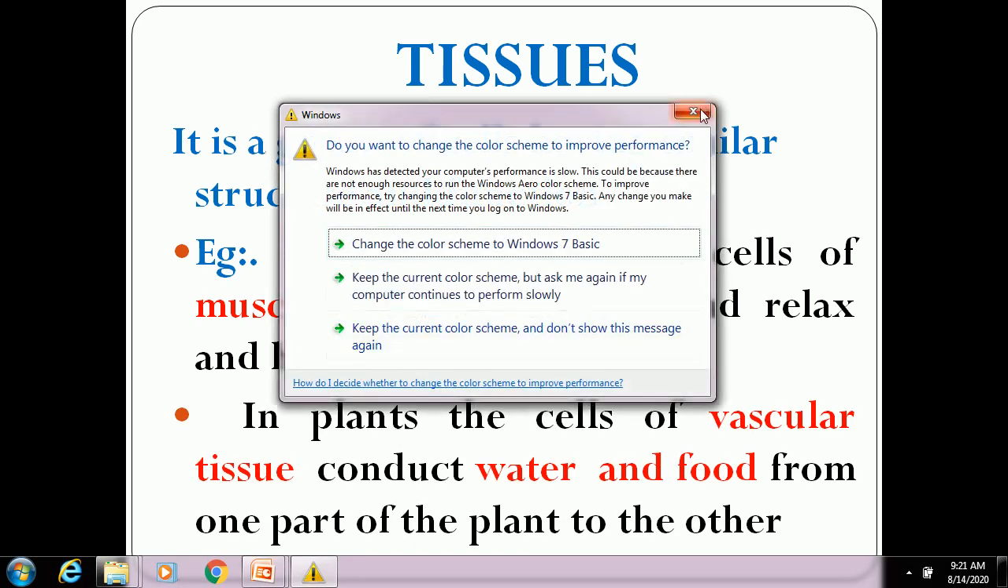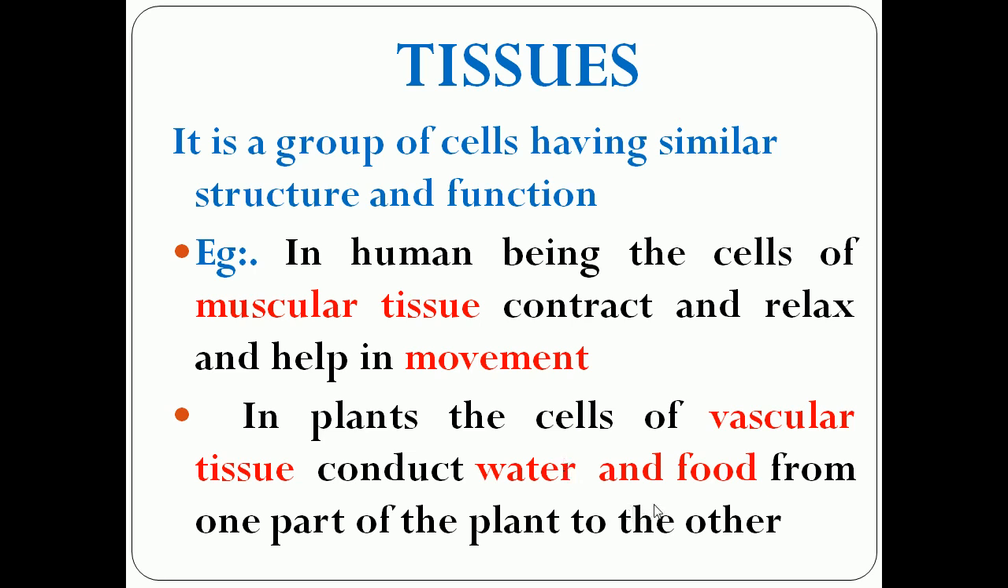In plants, an example for tissue is vascular tissue. Vascular tissue is formed by a group of cells. So this vascular tissue helps the plant to conduct water and food from one part of the plant to the other. Okay.